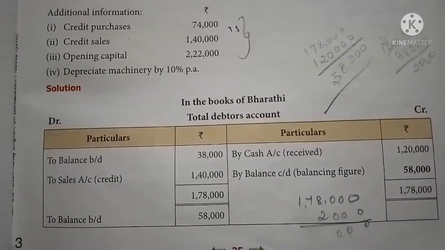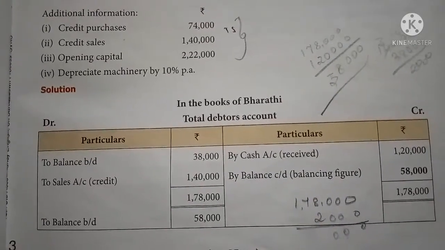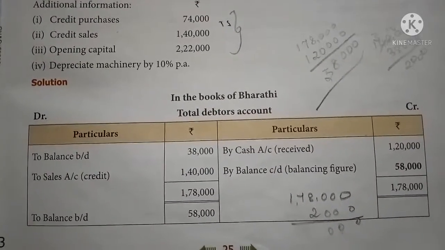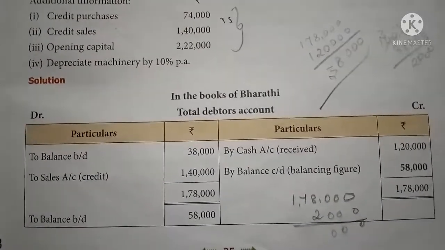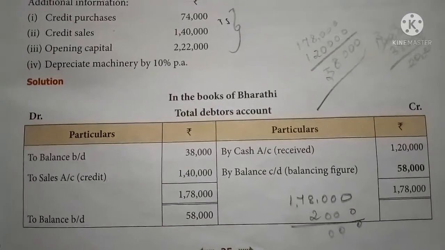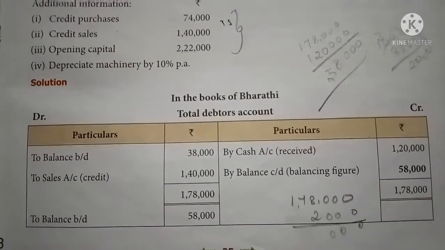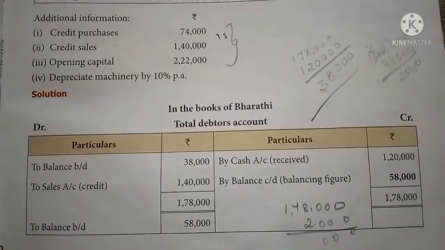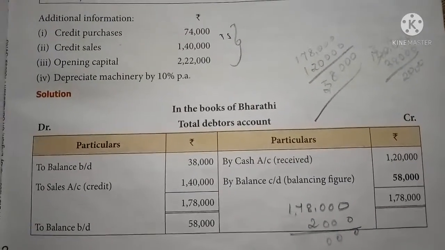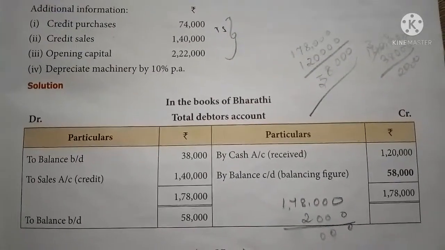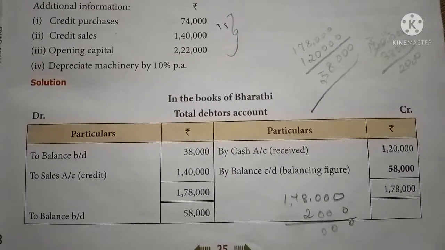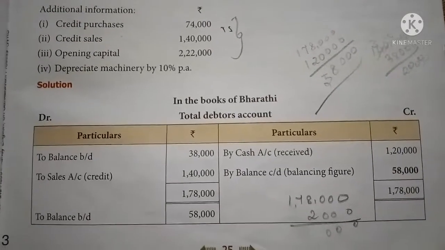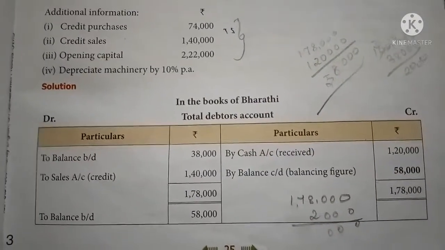While balancing this ledger, in the debit side the total is 1,78,000. In the credit side only one amount is there, 1,20,000. So 1,78,000 is the highest amount. Write this amount on both sides. Debit side 1,78,000, credit side is also 1,78,000. While balancing, 1,20,000 from 1,78,000, the balance is 58,000. It is the closing balance of debtors. So by balance c/d, the balancing figure 58,000 is the closing balance of debtors' value.